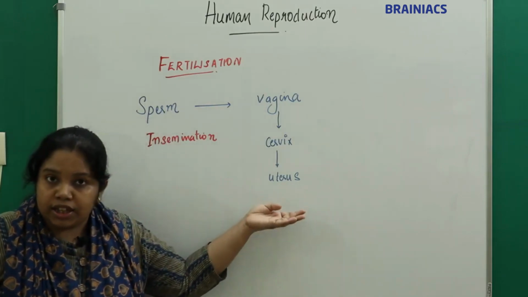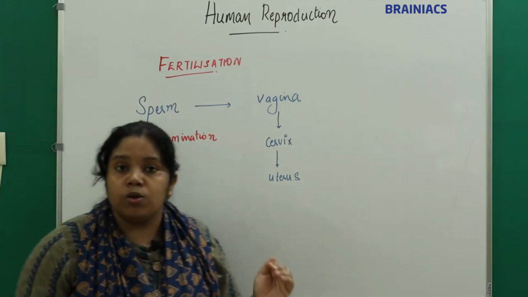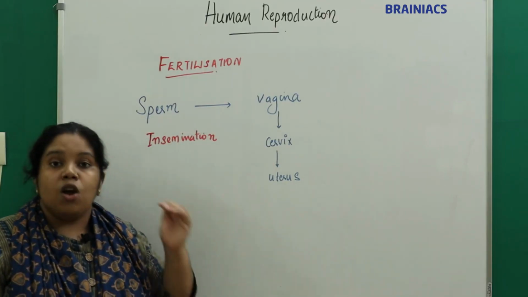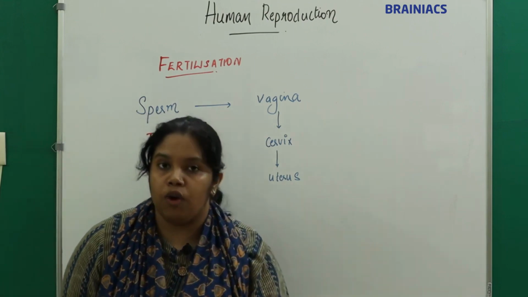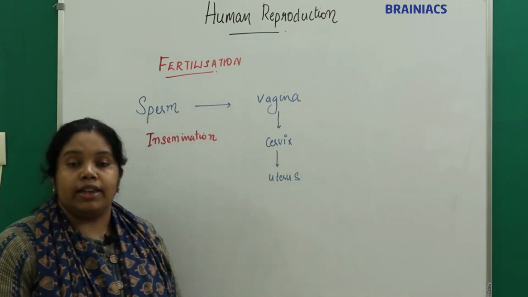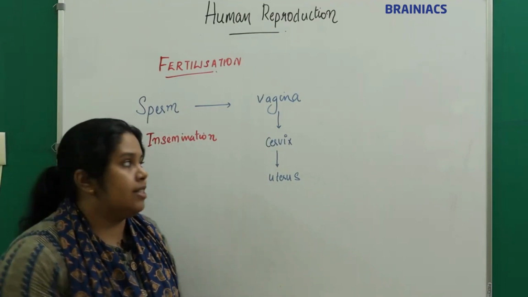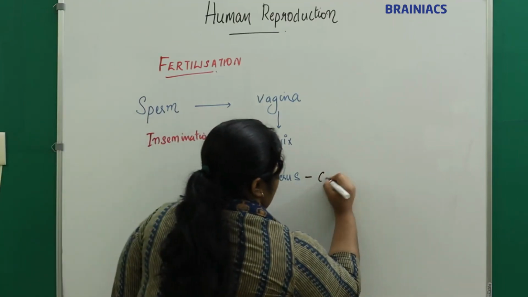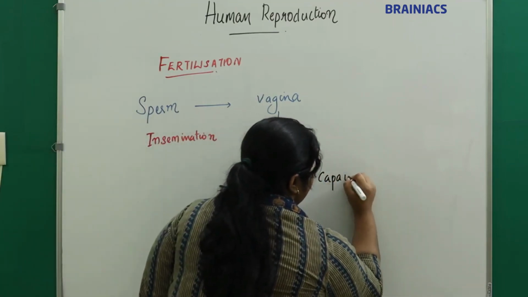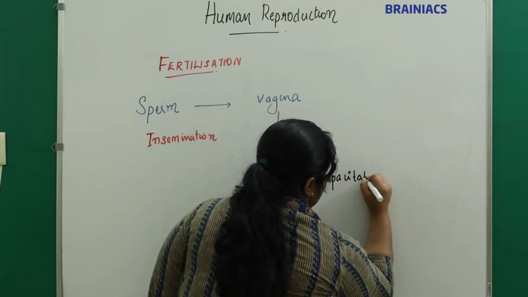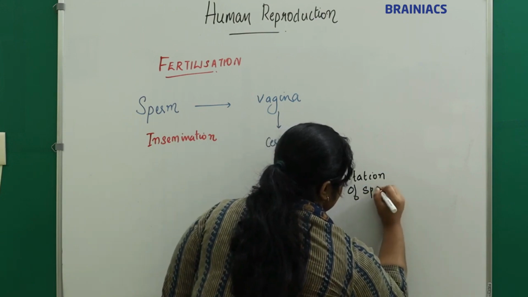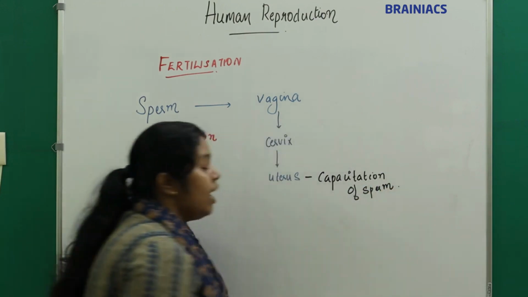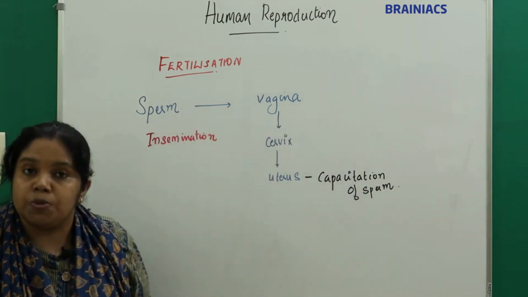That process is called capacitation of the sperm.